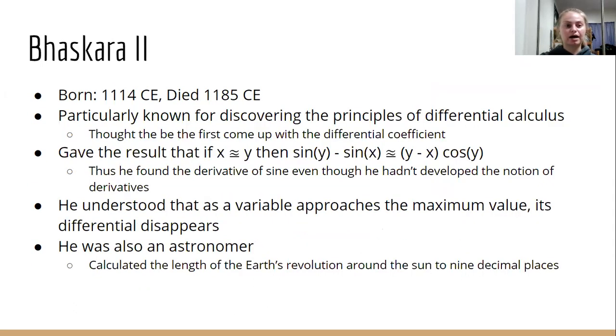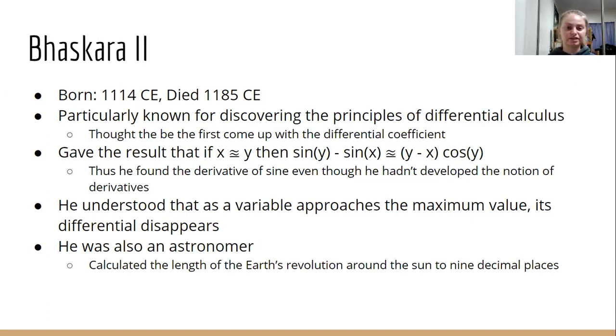And now we've got Bhaskara II, who was born in 1114 and died in 1185. He's particularly known for discovering the principles of differential calculus, and he was thought to be the first to come up with the differential coefficient. So he gave the result that if x is approximately equal to y, then sine of y minus sine of x is approximately equal to (y minus x) times cosine of y.